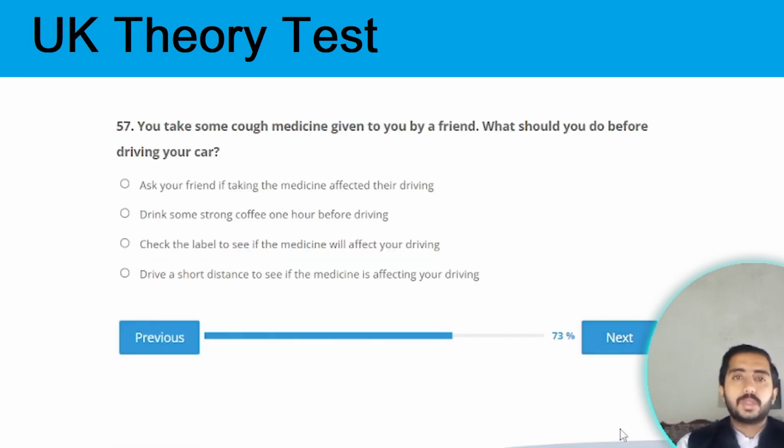Next one, question number 57. You take some cough medicine given to you by a friend. What should you do before driving your car? You check the label to see if the medicine will affect your driving. Option C is the correct one.